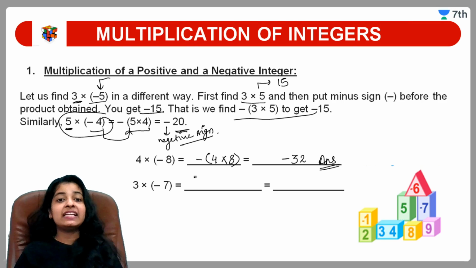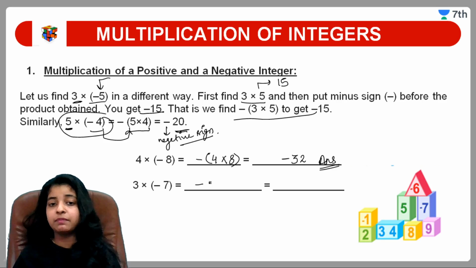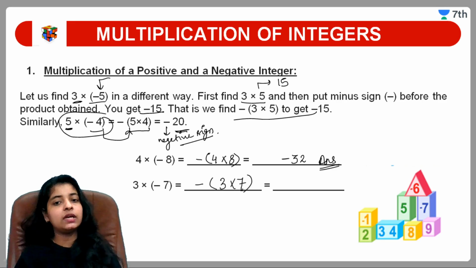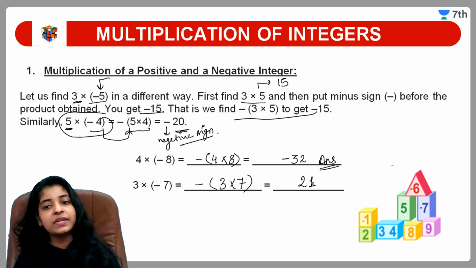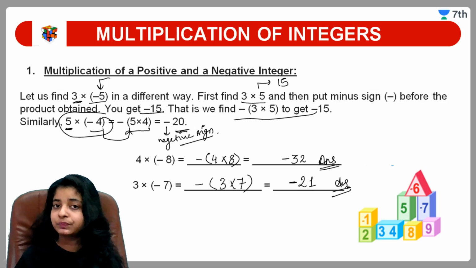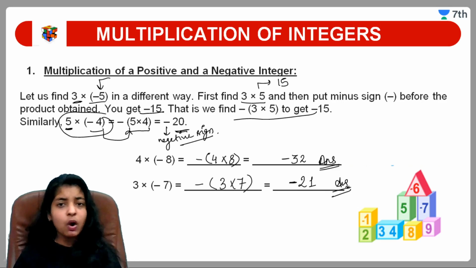Easy? चलिए next देखते हैं. Similarly 3 into minus 7, what we'll write? Minus outside the bracket, inside the bracket just normal whole numbers. Answer will get 21 and after getting the answer we'll put our minus sign. Quite easy students, बहुत easy है.